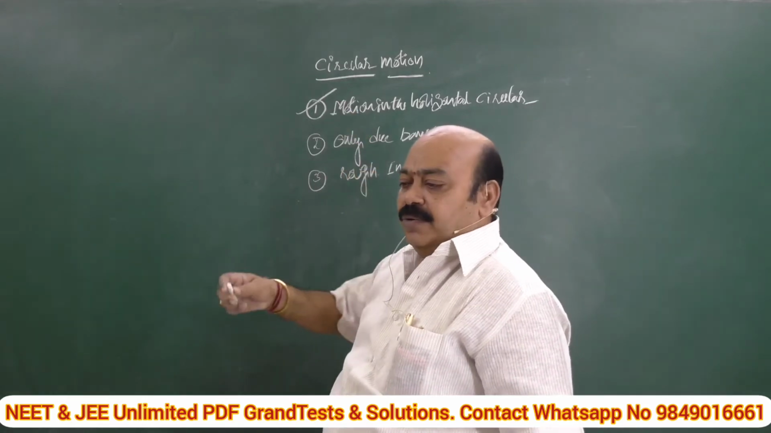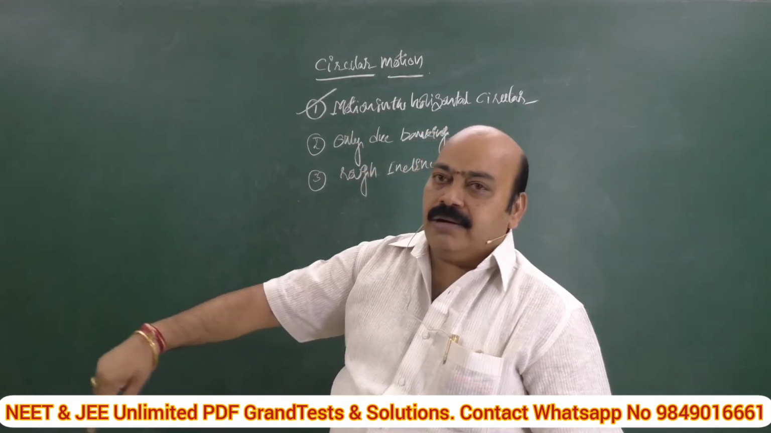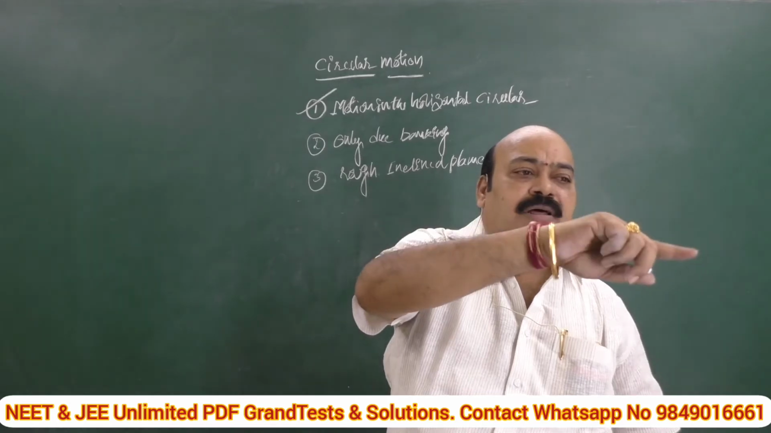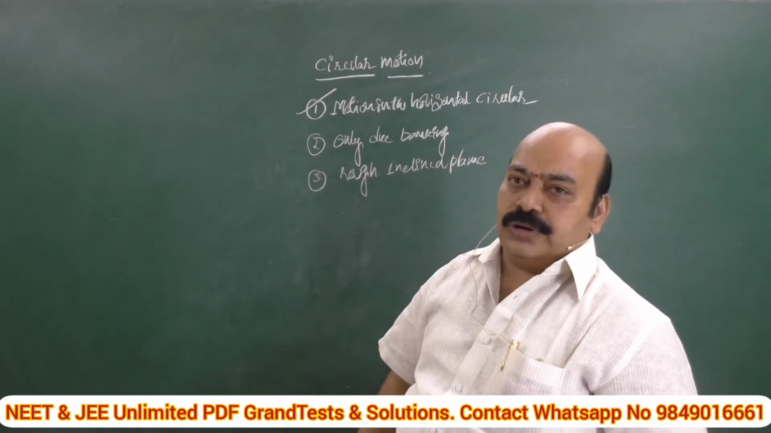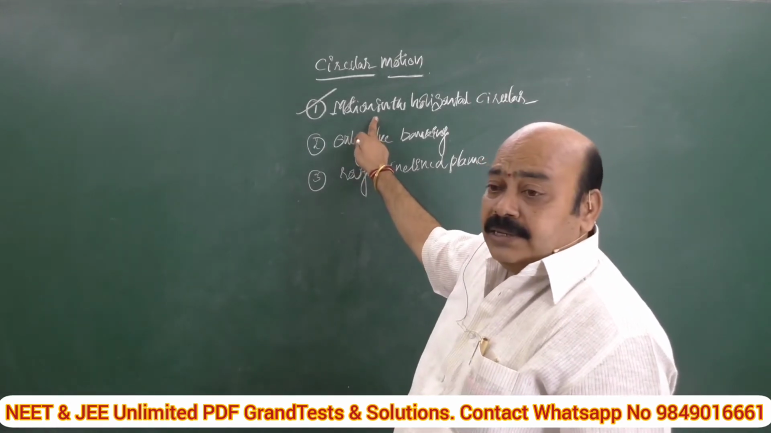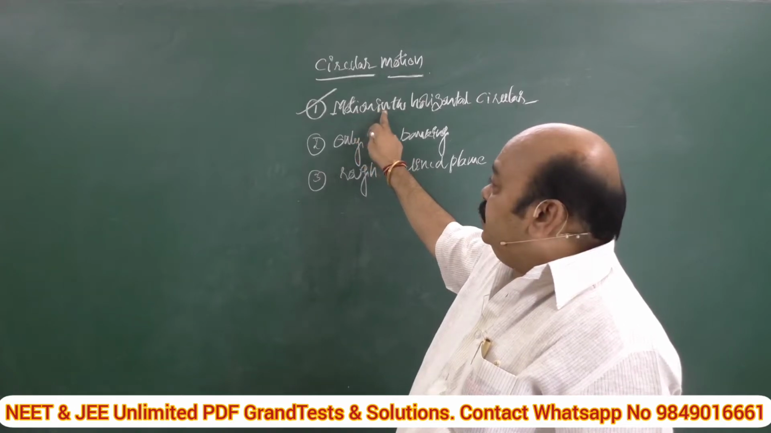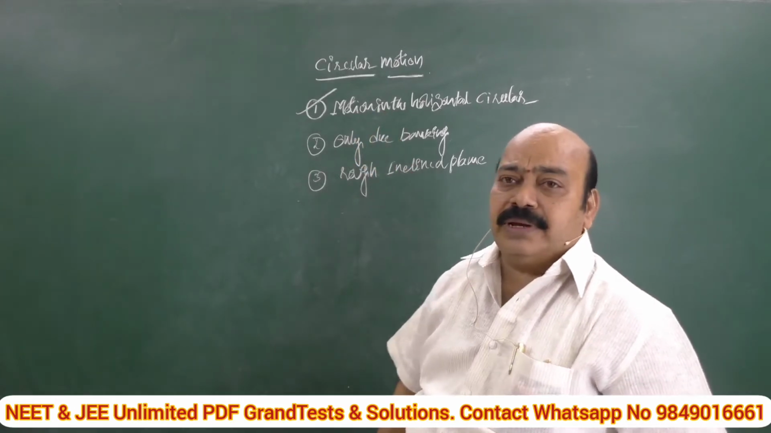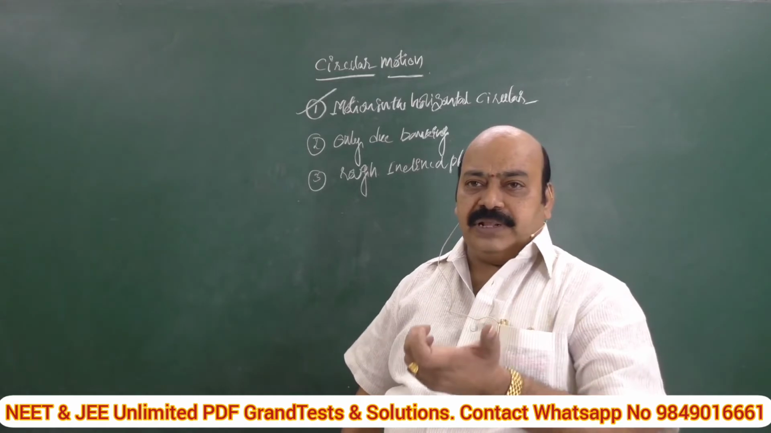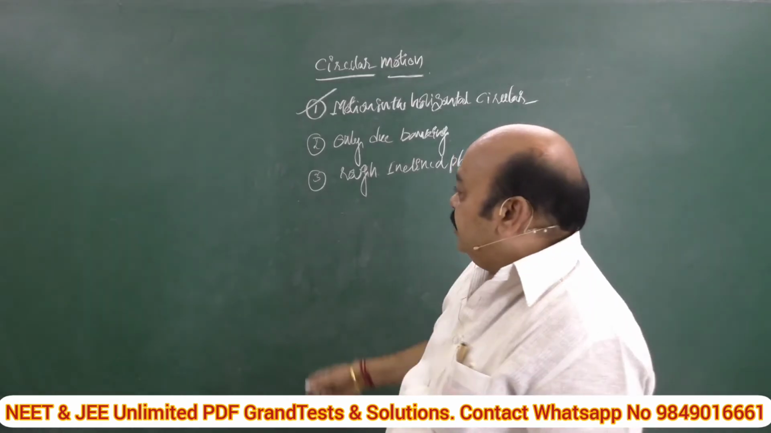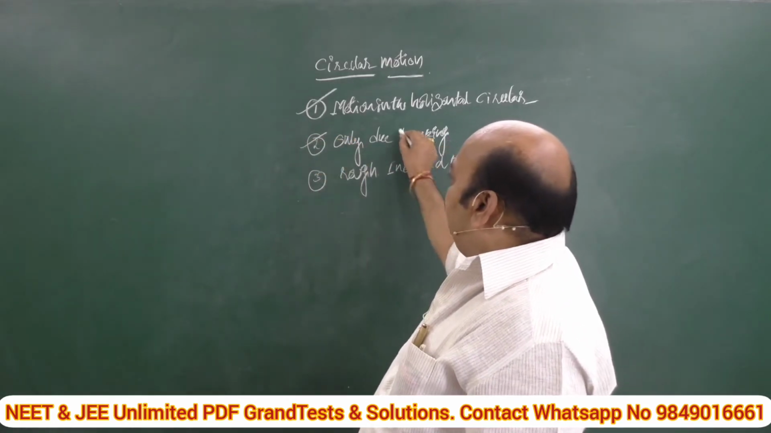Once again, when a bike or a car is moving in a circular track on a horizontal road, the necessary centripetal force which keeps it in circular motion is provided by the frictional force between the tires and the road. Case 1. Case 2 means due to banking.